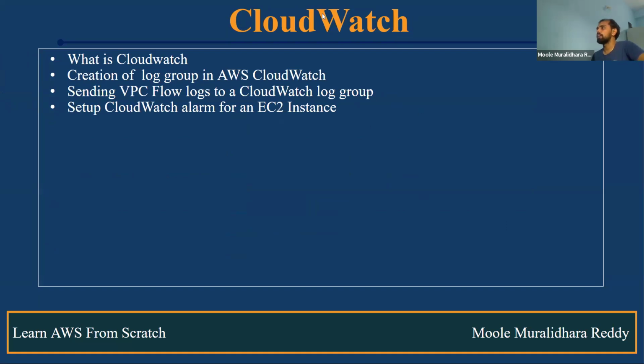How do we do? Everything we discussed. Once we complete this one, you will get to know where exactly we use CloudWatch and what logs will be stored. For example, VPC flow logs, WAF logs, and also CloudTrail logs. Multiple logs will be stored, and you'll get to know everything.